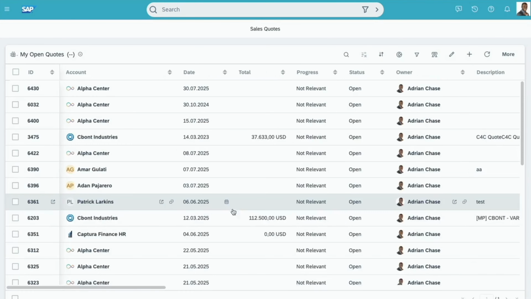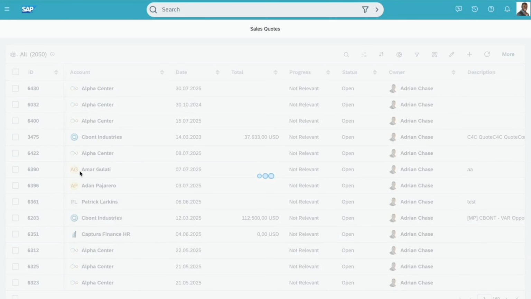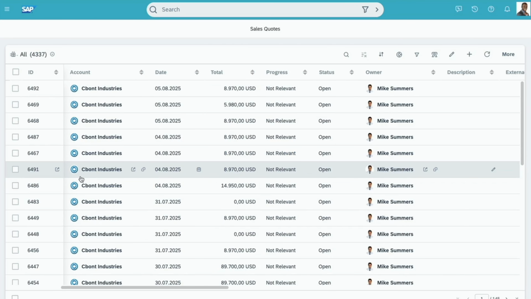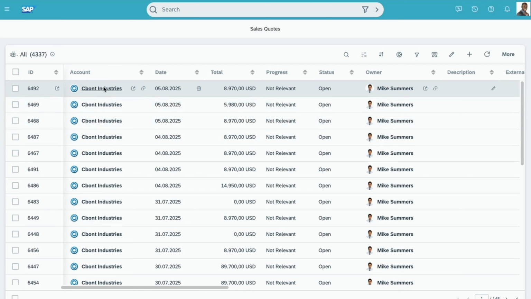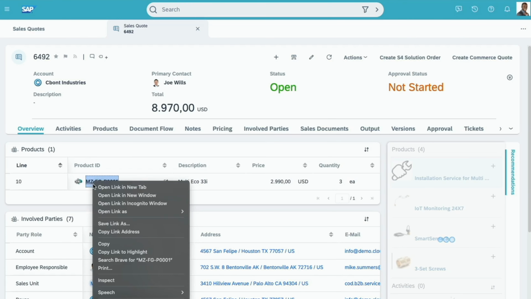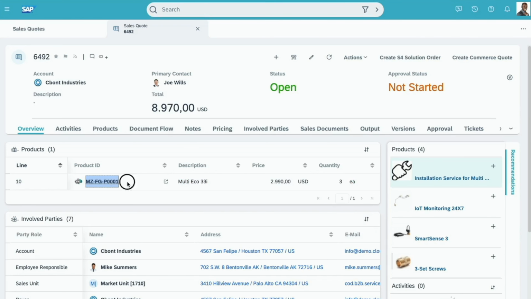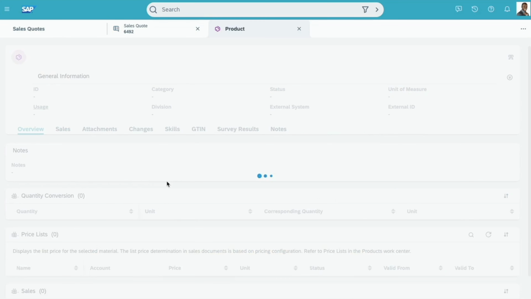Perfect. So here in the sales quotes, I will need to switch to all my open quotes. And at the very top, you can now see that we have a new sales quote that was coming in. So let's take a closer look at that. And as you can see, it's still open, which is as expected, but it correctly identified the product. Yes, and it also correctly identified that we're requesting quantity of 3 here.